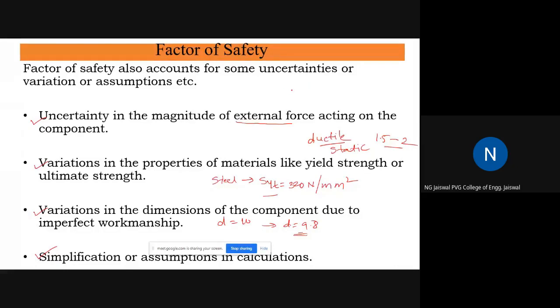If the material is brittle, and the force is either static or some impact or some fluctuating force, then the factor of safety is high, maybe in a range of 3 to 5. Okay, so this is some guideline while selecting the factor of safety.